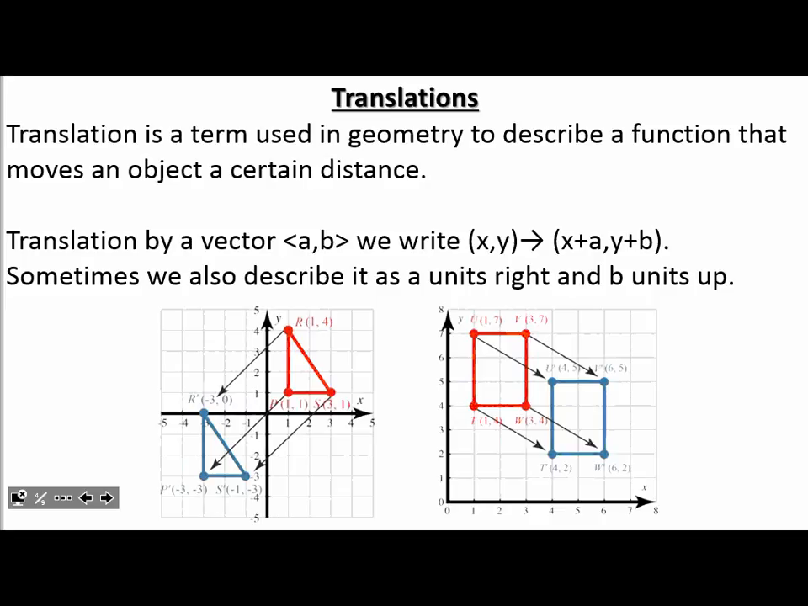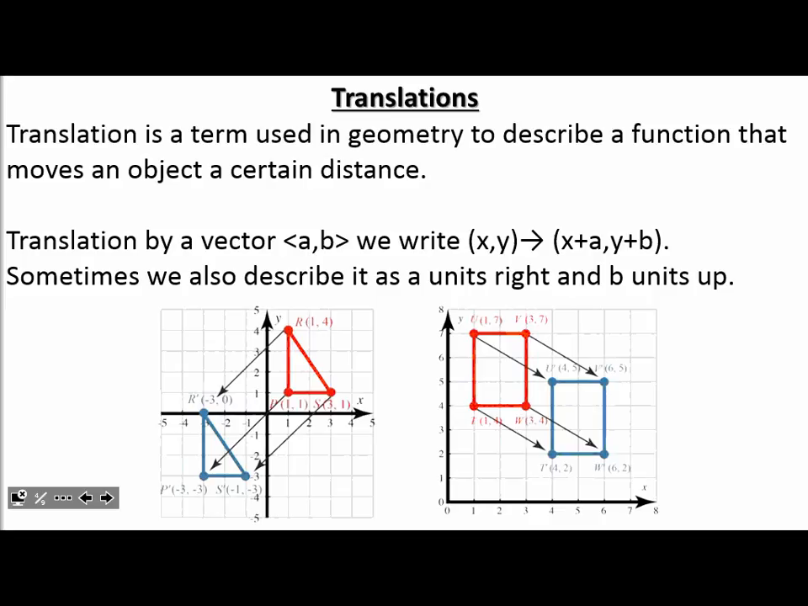If I'm moving it to the right, I go x plus whatever. If I'm moving it to the left, I go x minus whatever. Right? My x tells me right or left. Plus means I moved it to the right. Minus means I moved it to the left. My y tells me up or down. Plus I moved it up. Minus I moved it down.